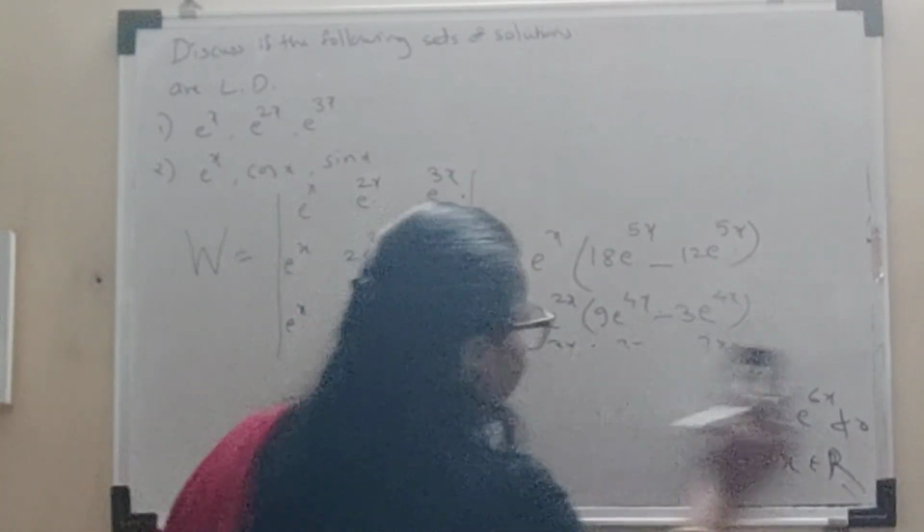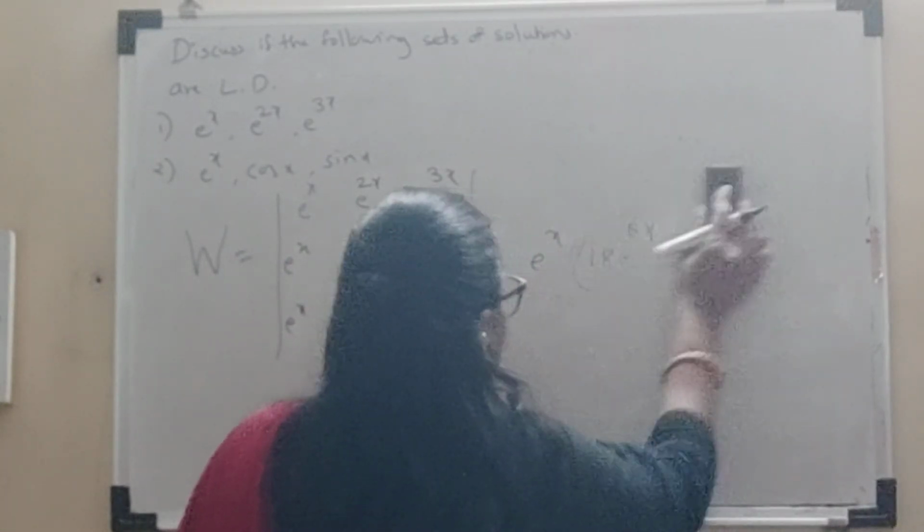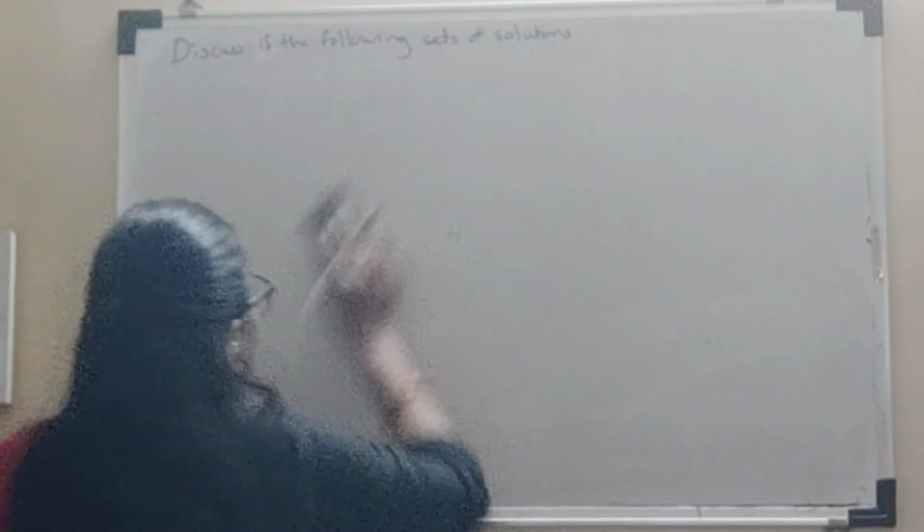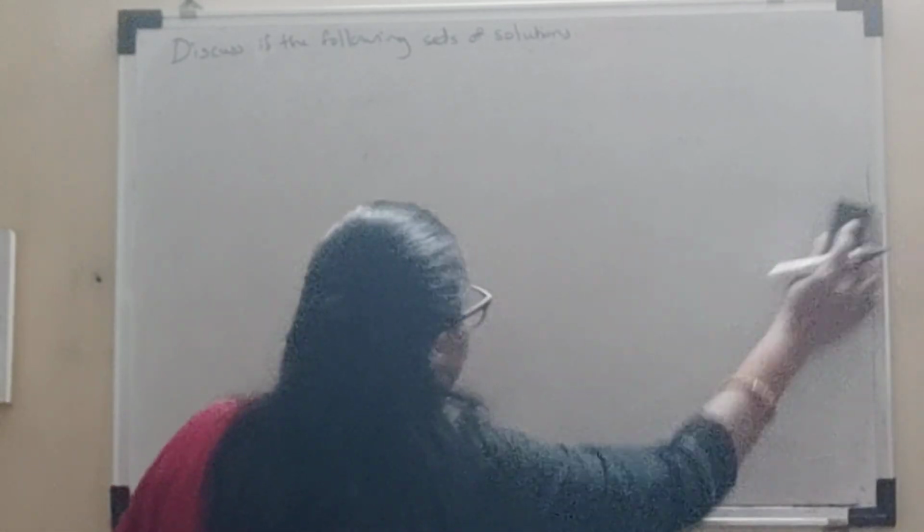Now, using the Wronskian, one can easily find whether the given set of solutions is linearly dependent or not. We are always interested in a linearly independent set of solutions.